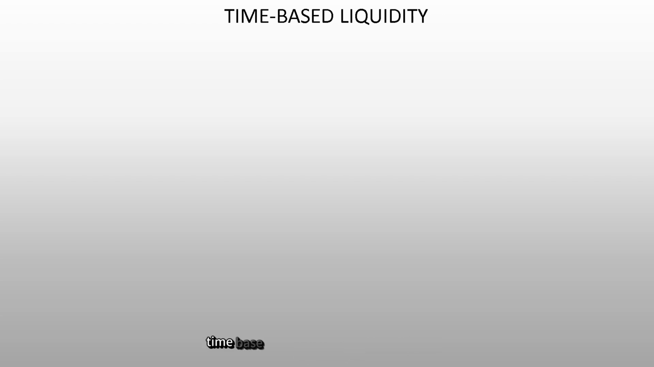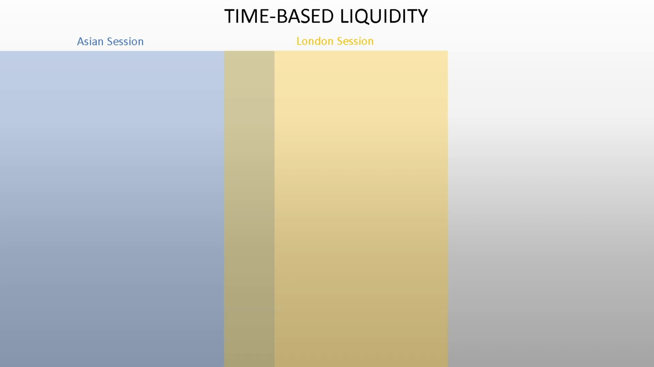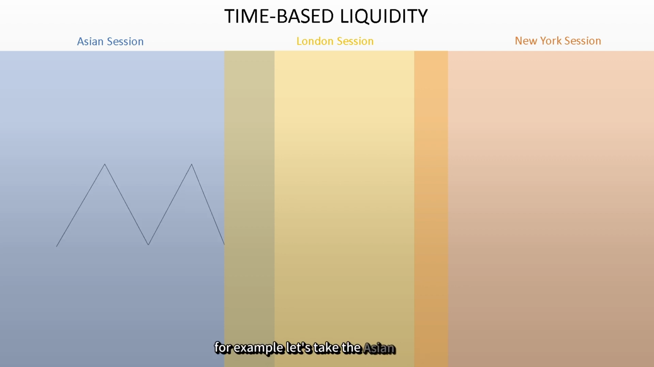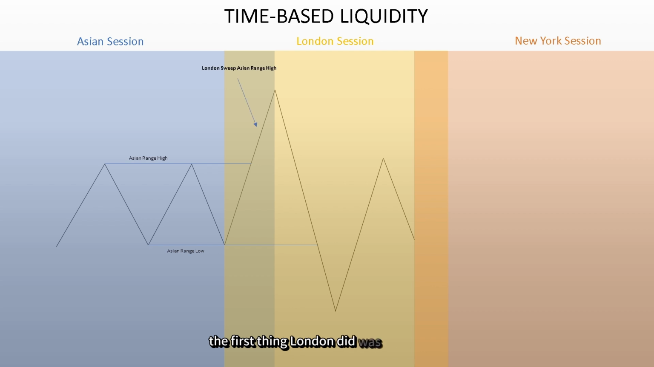Essentially, time-based liquidity refers to the highs and lows of market sessions, such as the Asian, London, or New York sessions. Typically, the highs and lows formed during one session are swept in the following session. For example, let's take the Asian session. During this session, Asia formed a low and a high. As the Asian session ended and the London session began, the first thing London did was sweep the Asian high. This is external range liquidity being swept. After that, London swept the internal range liquidity and then it swept the Asian low.